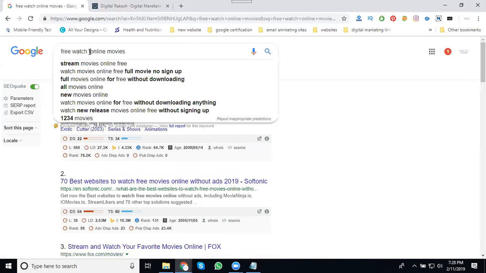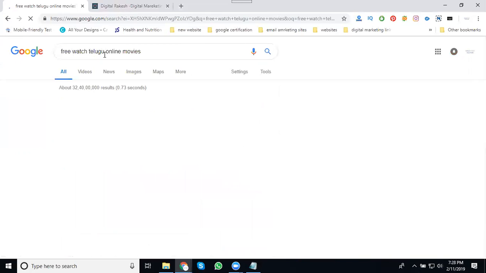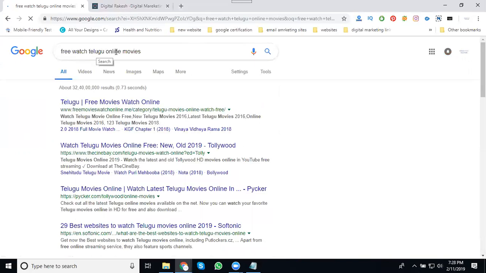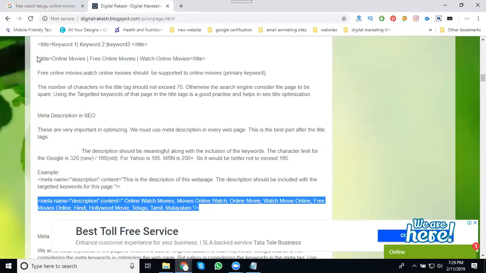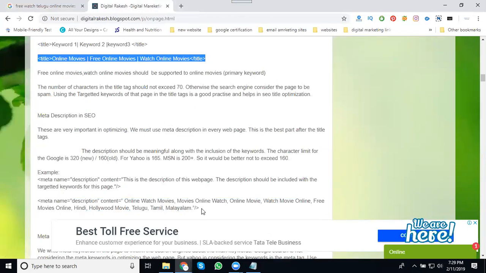Suppose I'm writing free watch Telugu online movies. See this. All of these go into one title and description, and your website will always be first. That is the condition of writing an SEO title and description. People are confused, and they do not write like this. So in your one website, you can promote the entire set of keywords using the title and description. It will be like this: this is the title and this is the description.